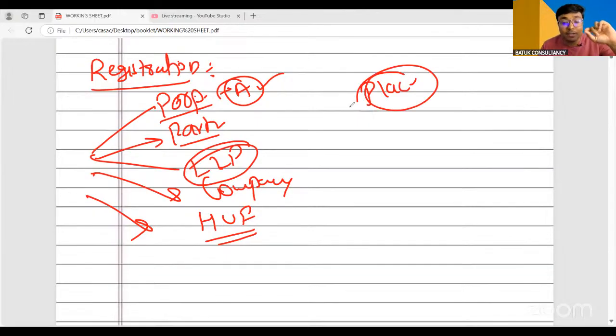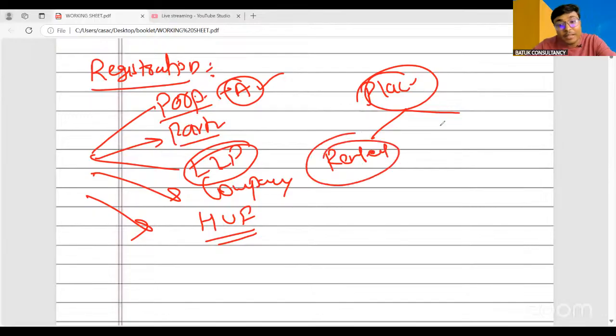Now, when we are registering a place on the GSTN common portal, there may be multiple possibilities. That place may be rented, that place may be owned, that place may be consent. These are the three probable scenarios. If rented, in that case there will be a requirement of a rent agreement.